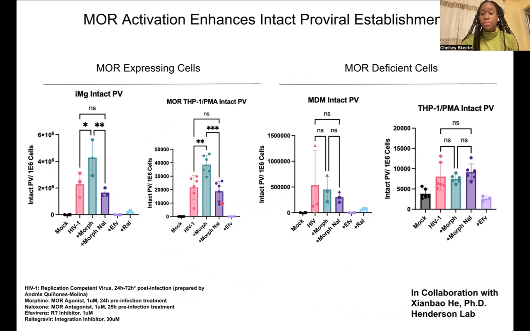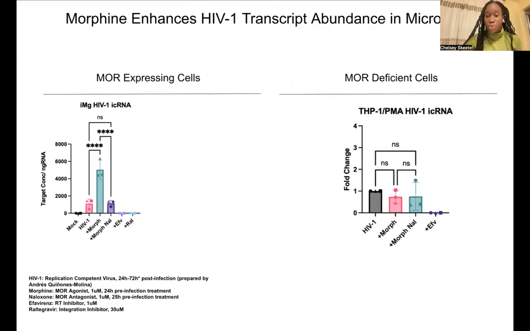The next step after proviral establishment is transcription, in which we also measured full-length intron-containing RNA using digital droplet PCR. And we saw that morphine enhances intact full-length intron-containing RNA by fourfold here, which is blocked by naloxone treatment here in microglia.